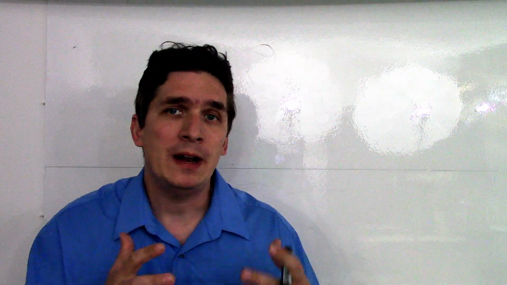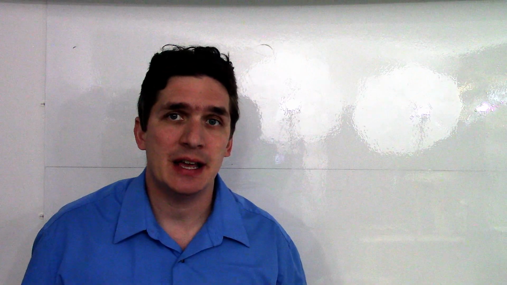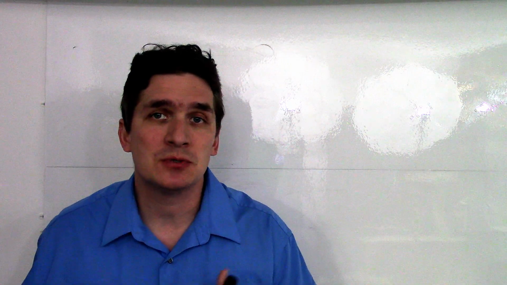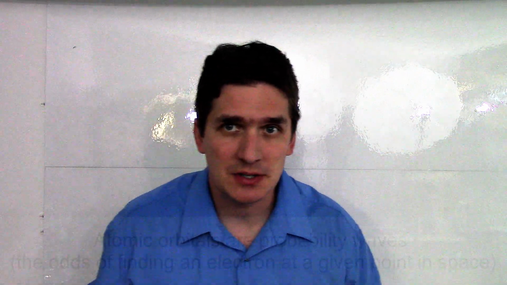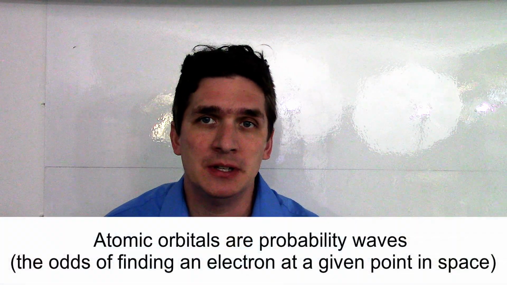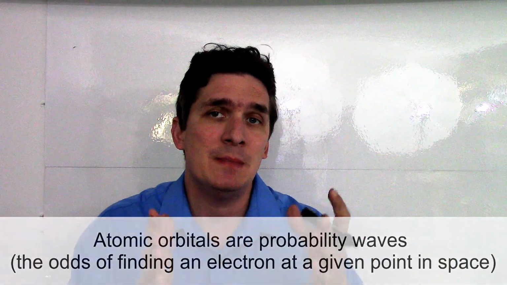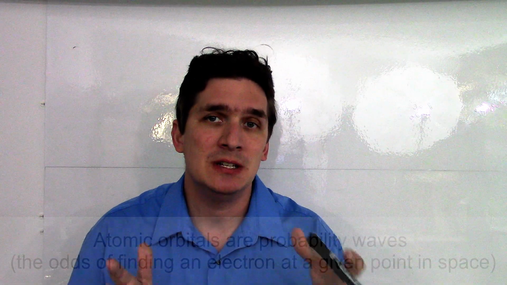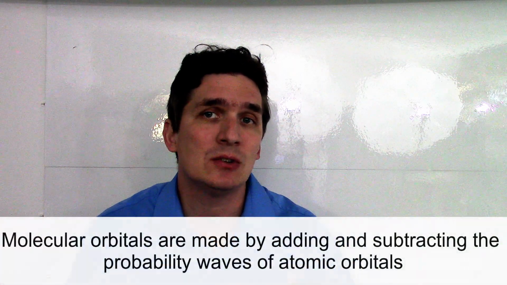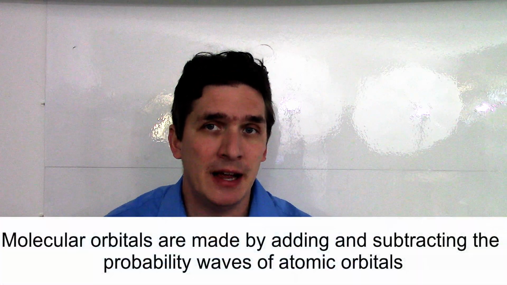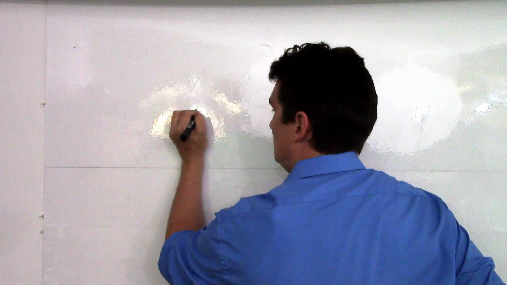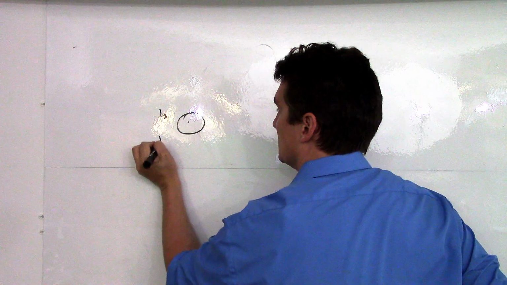So what truly happens is that atomic orbitals are probability waves. So your SPDF orbitals represent the probability of finding the electrons. And because they are probability waves, we can add and subtract the probabilities to get the new probability. Now, a molecular orbital is composed of the addition and subtraction of individual atomic orbitals. So the simplest molecular orbital we can build is something like hydrogen. Hydrogen consists of two 1s orbitals that look like spheres.